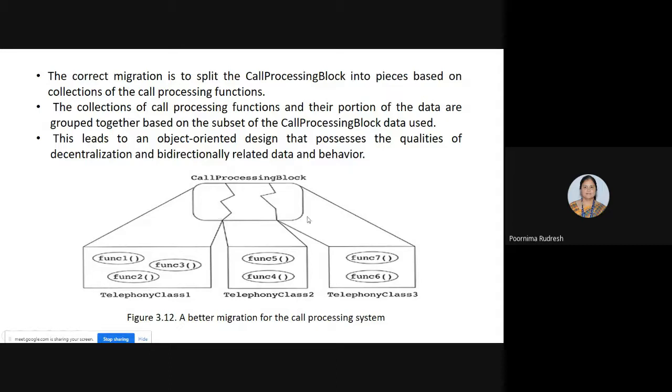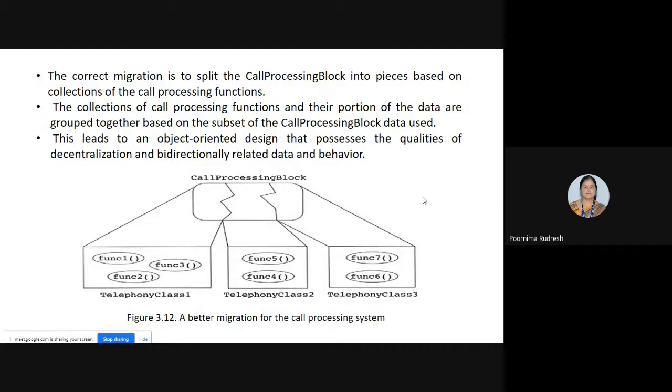See here, this is in the decentralized manner. The data is divided among different call processing functions, and it is bidirectionally related data and behavior. So this is called the better design when compared to the previous two designs.